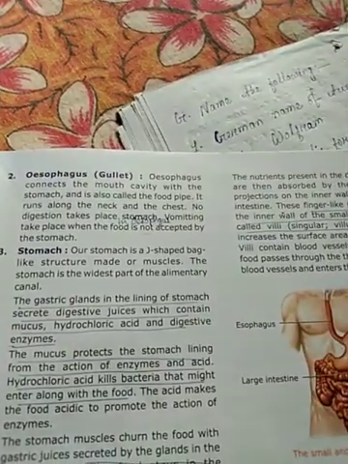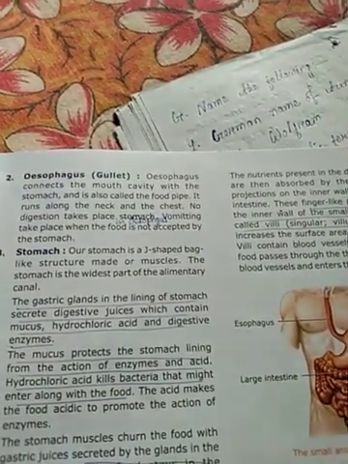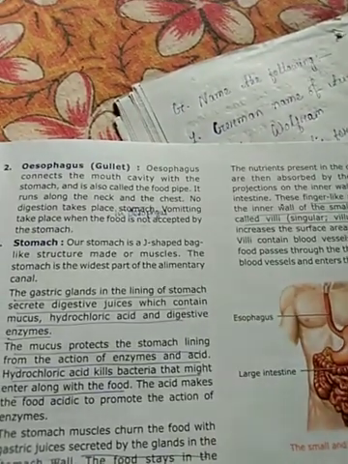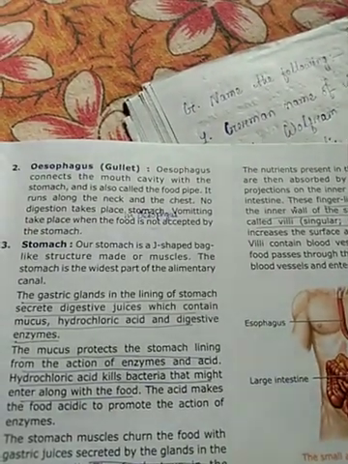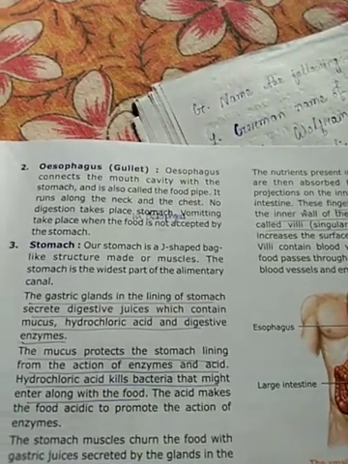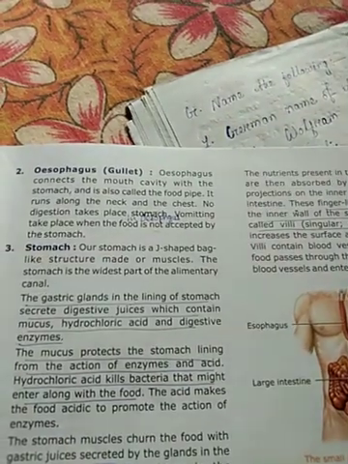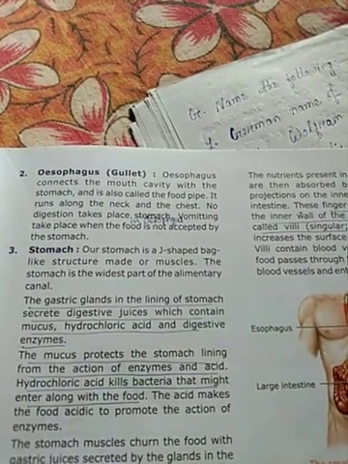Stomach. Our stomach is a jar-shaped, bag-like structure made up of muscles. The stomach is the widest part of the alimentary canal. This is the widest, flat part.